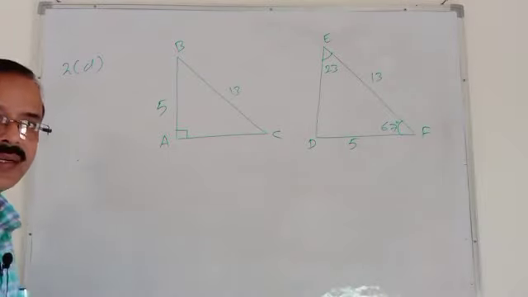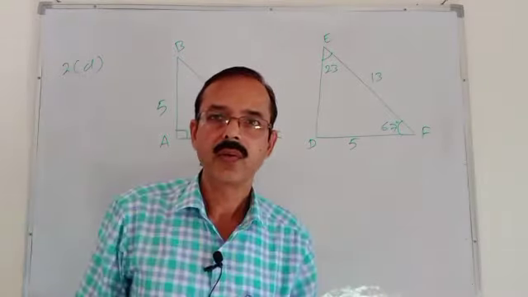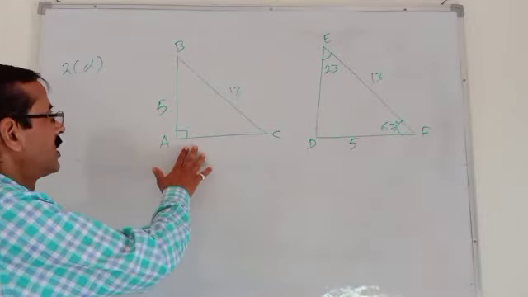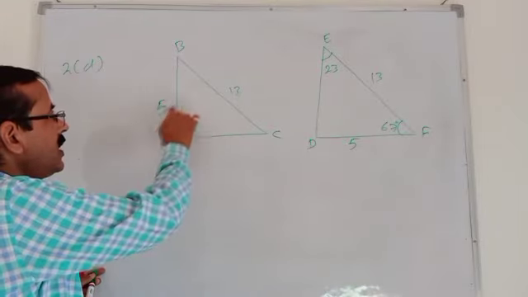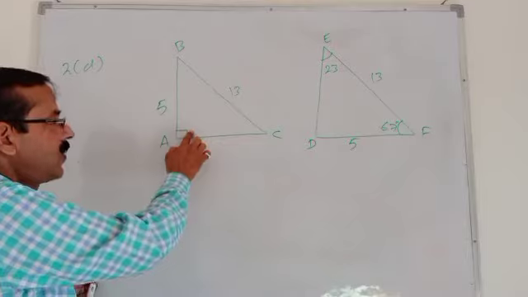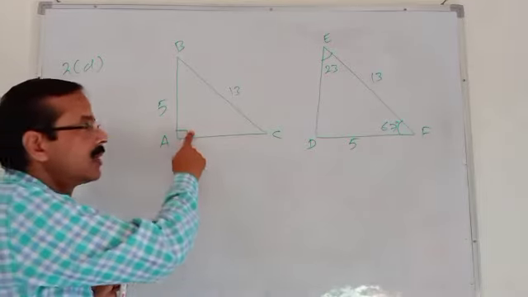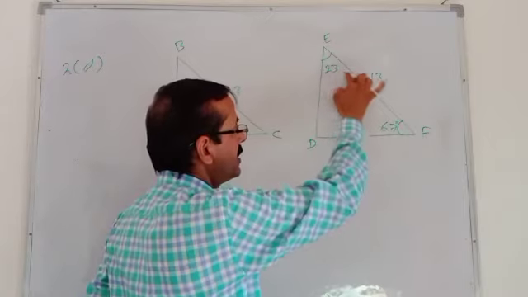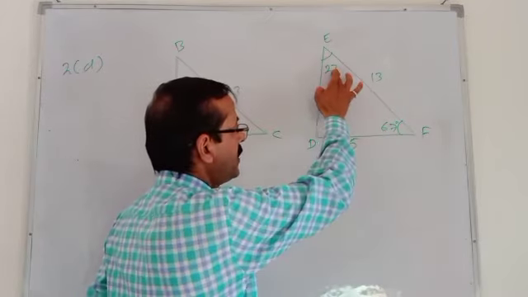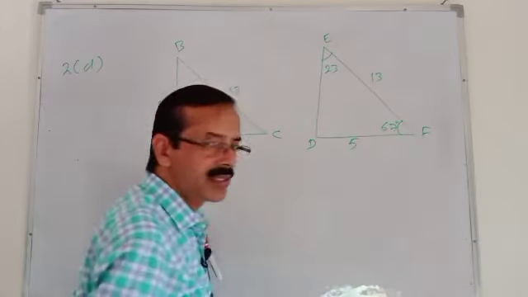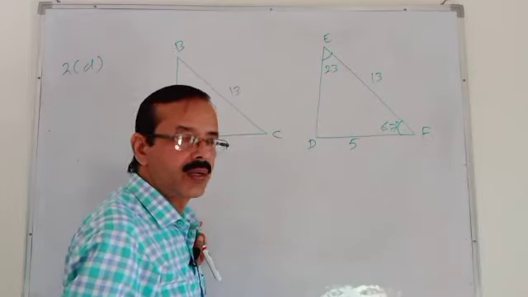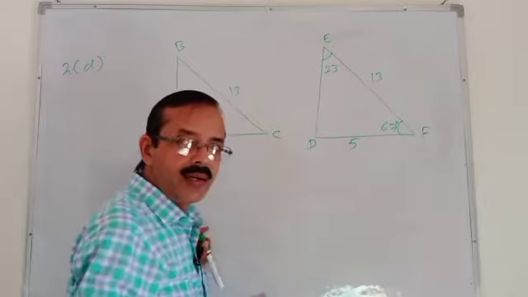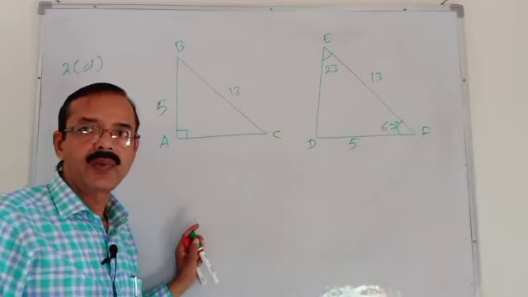Now see second D. Two figures are drawn on the board. In the first figure, two sides AB and BC are given, and one angle of 90 degrees is given. In triangle DEF, two angles E and F are given, E 23 degrees and F 67 degrees. But D is unknown, so first we should find angle D.